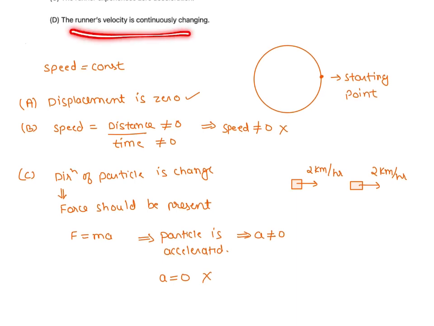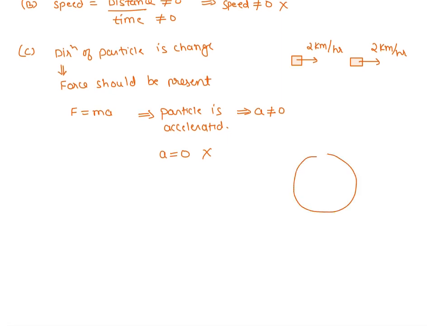Now, the last point. The runner's velocity is continuously changing. Yes, of course, this is changing because if the particle was here, this was the direction in which the particle was moving, right? Okay, let me draw another diagram. So suppose the particle is here, then this should be the direction in which the particle is moving, right? So what is the velocity at this point?